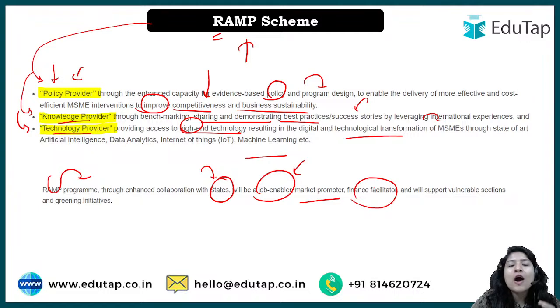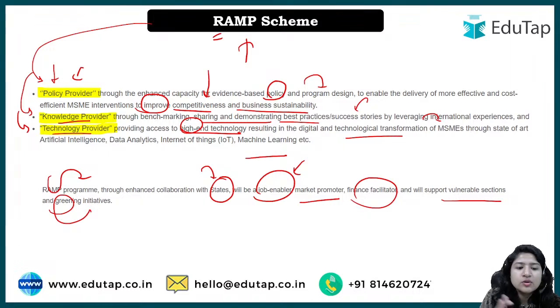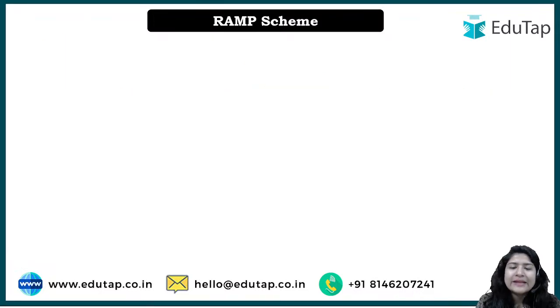Finance facilitator: how can any MSME raise or accelerate if you're not providing them with some financial assistance, right? So finance facilitation will be done under it for the vulnerable section. And greening initiative, greening is basically to improve what is already there. ठीक है, तो ये आपकी RAM scheme will focus on this, and this was the basic essence of the scheme. There is not much data that is present, right? So we'll just move on with what are the things that are there.